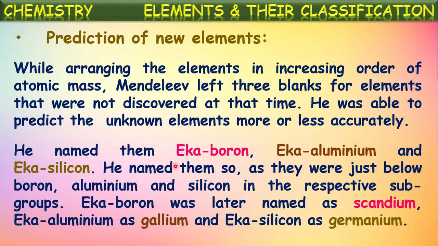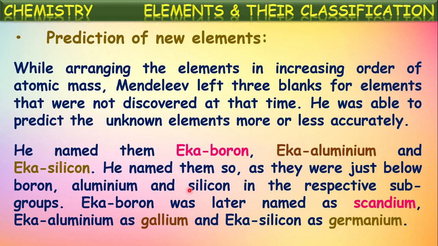That's why he called that unknown element Eka boron. See here, he predicted some elements, he left some blanks in his periodic table, and he predicted the properties of those elements also. So he succeeded in these predictions more or less accurately also. Okay. So he named them so as they were just below boron, aluminum, and silicon in his periodic table respectively.